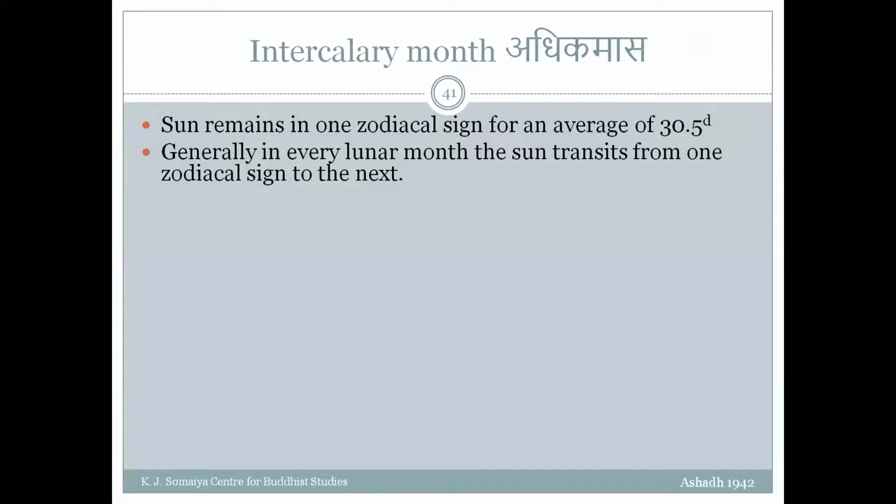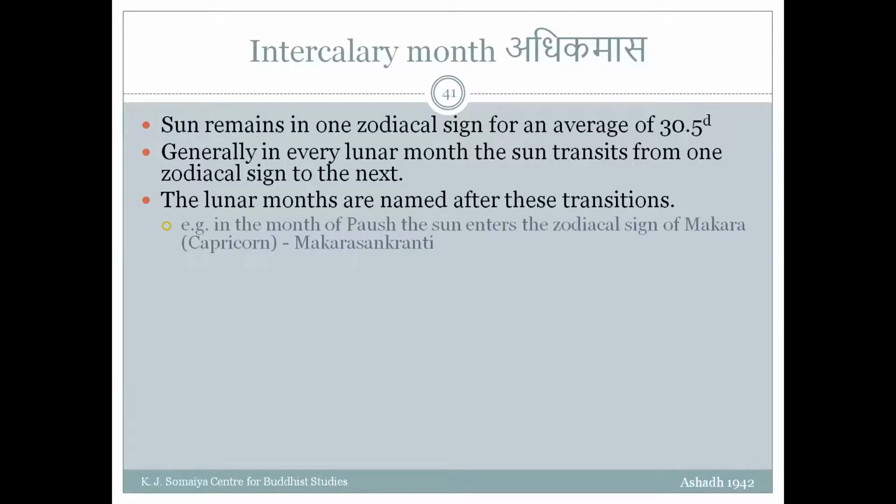If it is going from Mesha to Vrishabh, it is called Vrishabha Sankrant. Vrishabh to Mithun will be called Mithun Sankrant. The more famous is Makar Sankrant. Why it is more famous, we'll talk about tomorrow. The lunar months are named after these transitions.